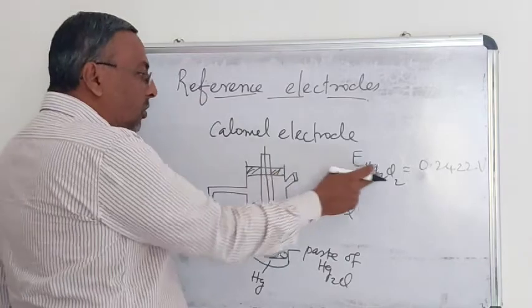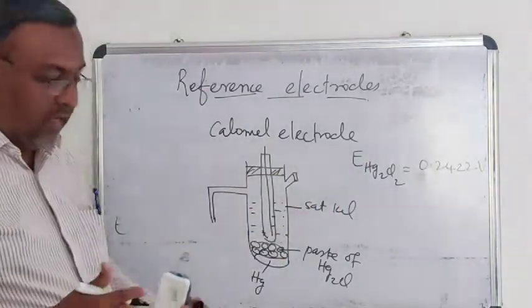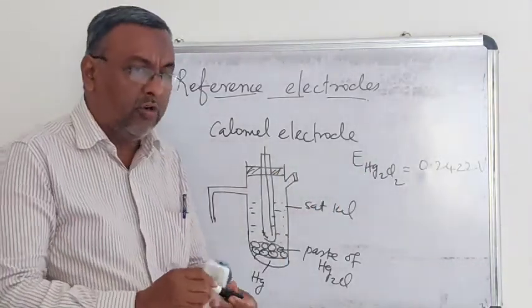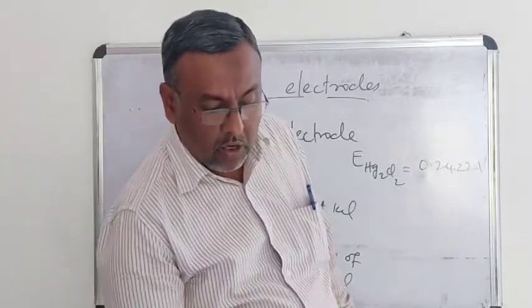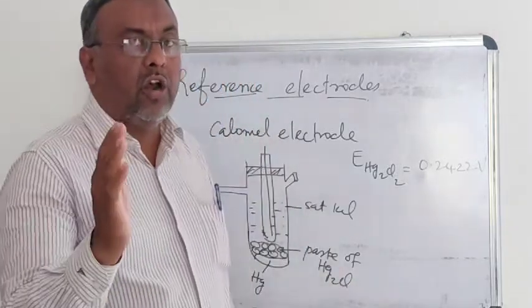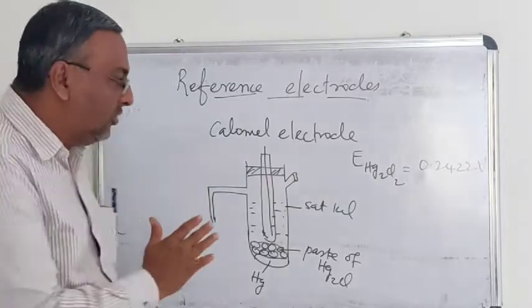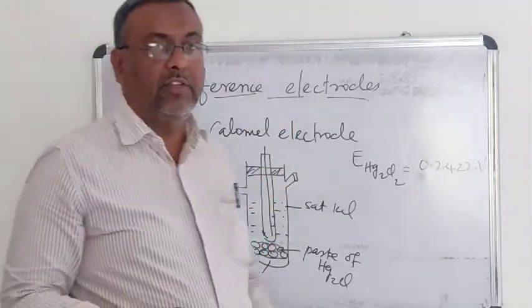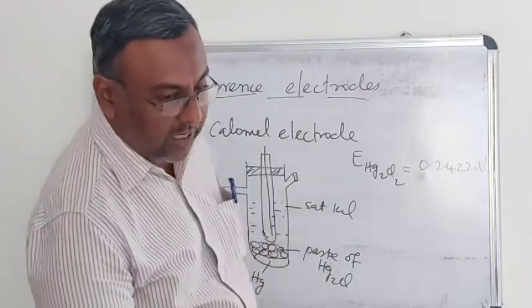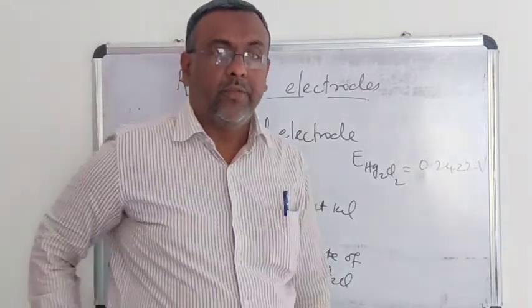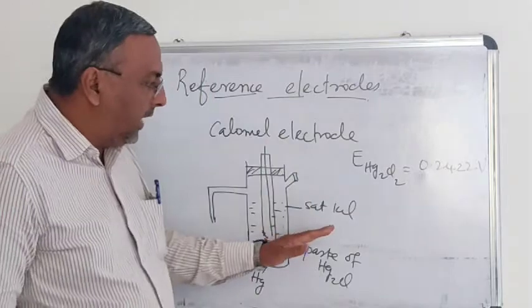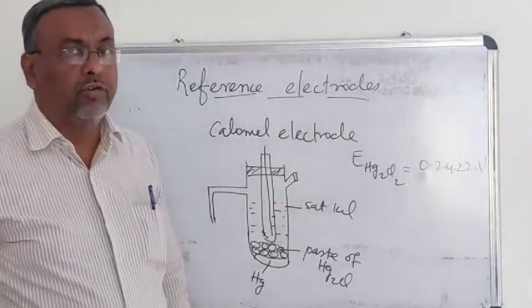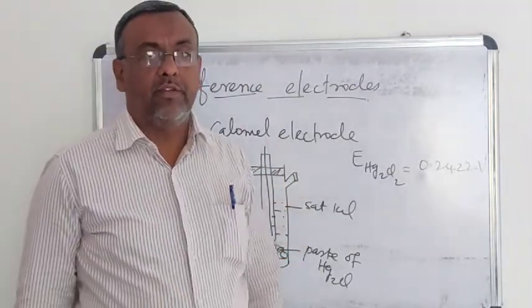The calomel electrode can also be used as a reference electrode. To find out the electrode potential of any electrode, we cannot find it separately. It has to be connected with any one reference electrode, so that we can easily find out the electrode potential of any given electrode. This is about the reference electrodes usually used in electrochemistry.